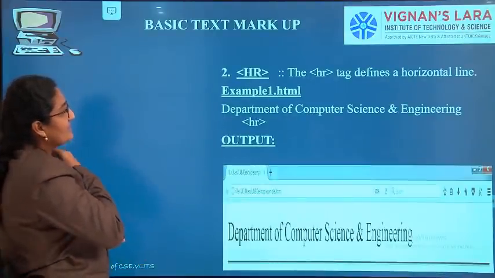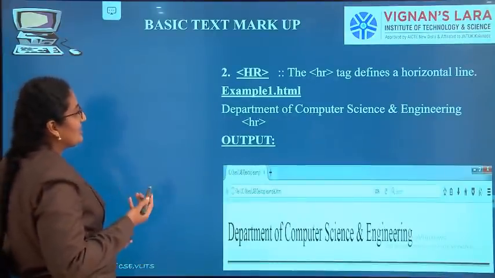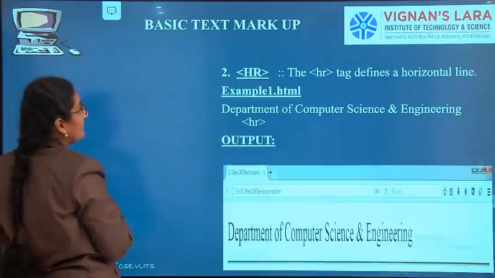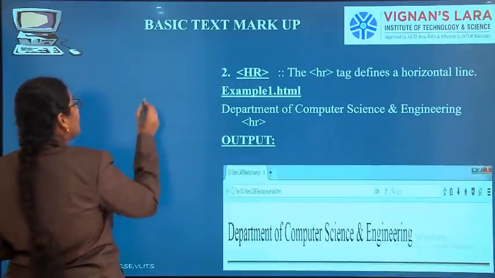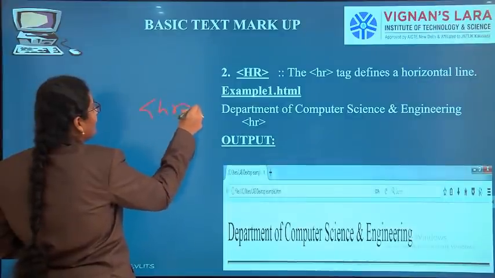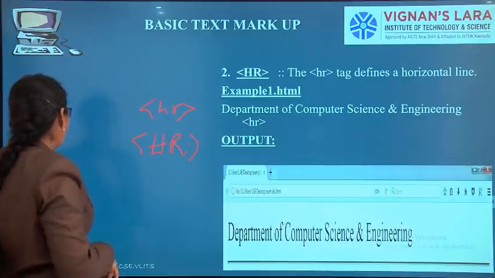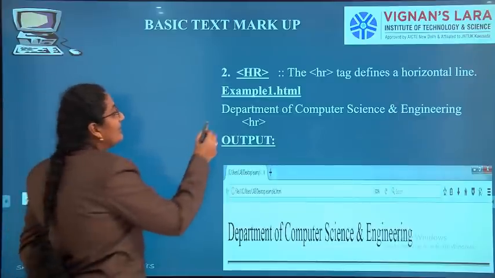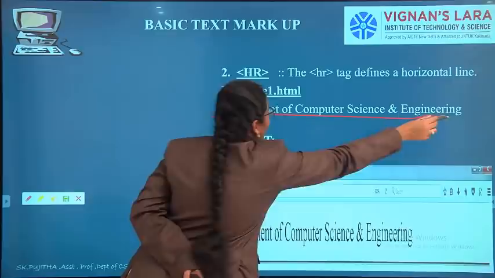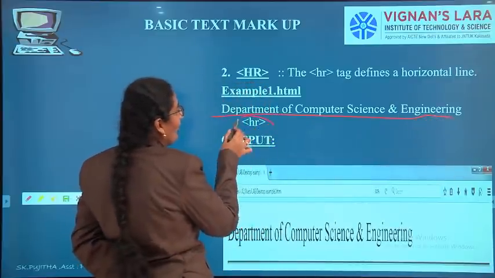Next, the second one is HR. HR is horizontal line. You can write it like this or like this. So HR is for a horizontal line. Now I want Department of Computer Science and Engineering in a horizontal line.